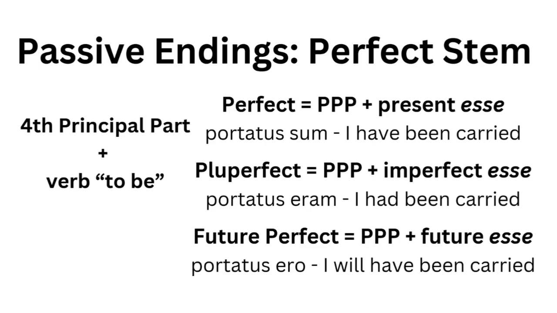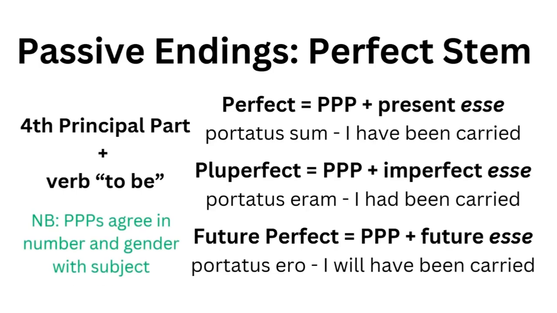Now actually, all of these are slightly grammatically incorrect, because I am a woman, and as I am sure you have all noticed, the fourth principal part, the PPP, should agree in number and gender with the subject. So if I'm saying all those verbs, it should be portata sum, portata eram, portata ero, because I am feminine, so I should use the feminine endings. If it was talking about a man, it would be portatus. If it was talking about a gift, it would be portatum, masculine, feminine, neuter. So just something to look out for. They can also be plural, so portati for many men, portatae for many women, and portata for many gifts.